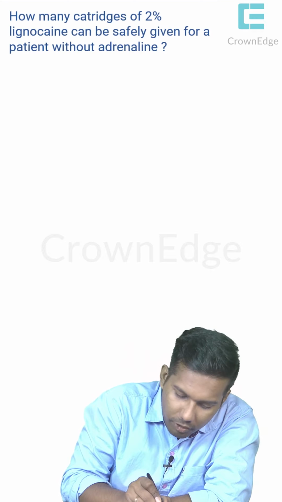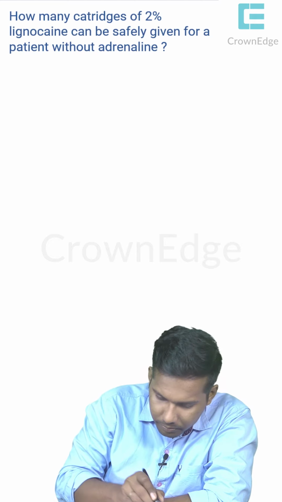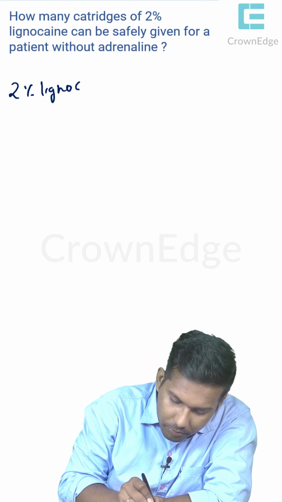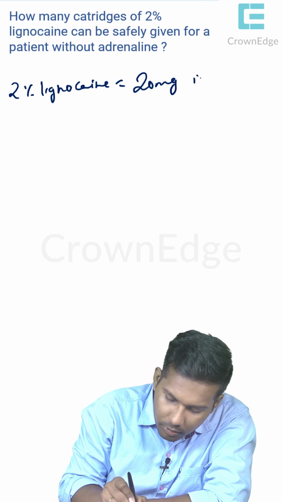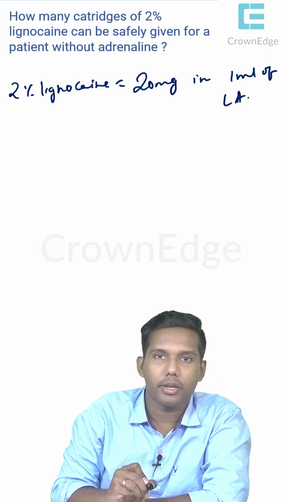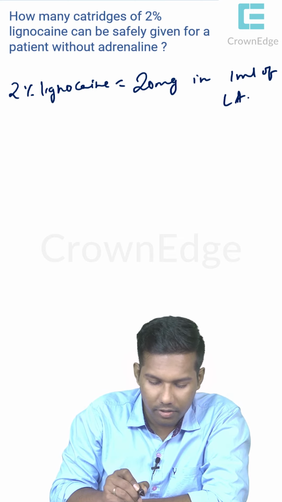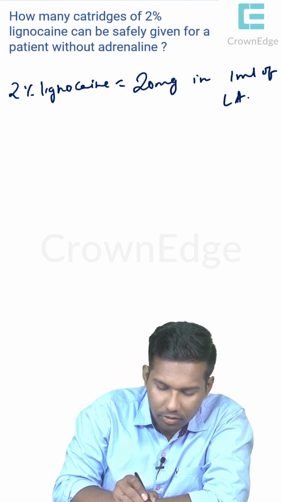Okay, so if it is 2% lignocaine, what does 2% lignocaine mean? Now everyone knows very well, 20 mg in 1 ml of local anesthetic, right? So if it is 20 mg in 1 ml of local anesthetic, then what is the safe dose?